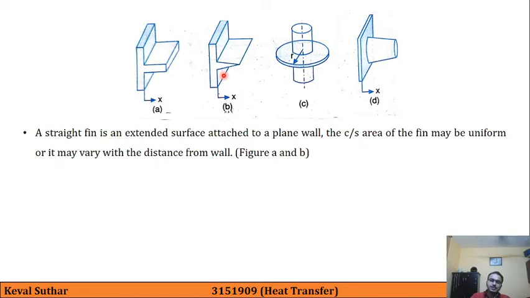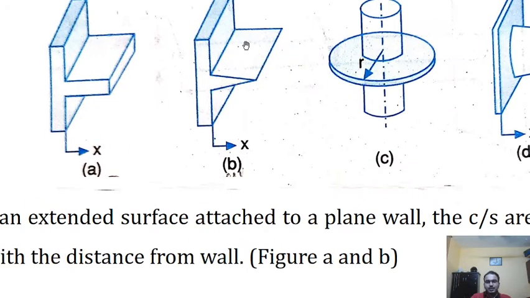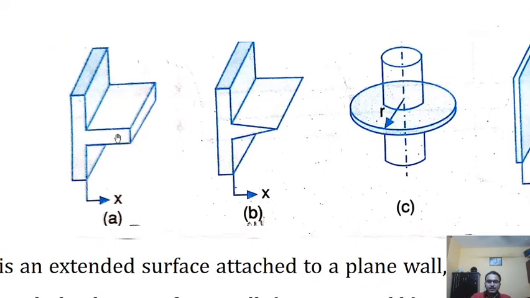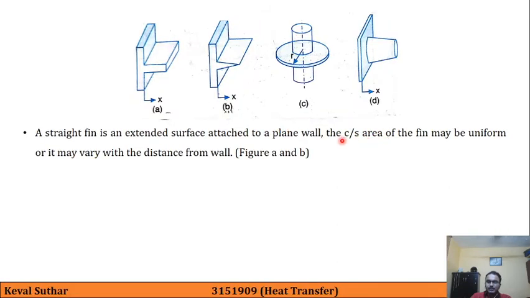And if you see in the second figure, in the first figure it is constant, and here as we move away, the cross-sectional area decreases. Please note down, whenever I have written C/S, it means cross-sectional area.